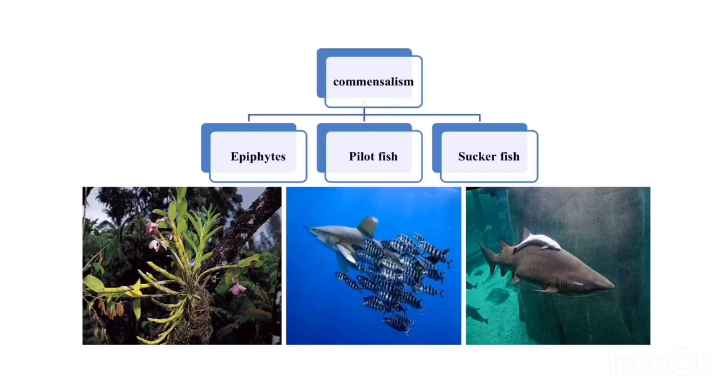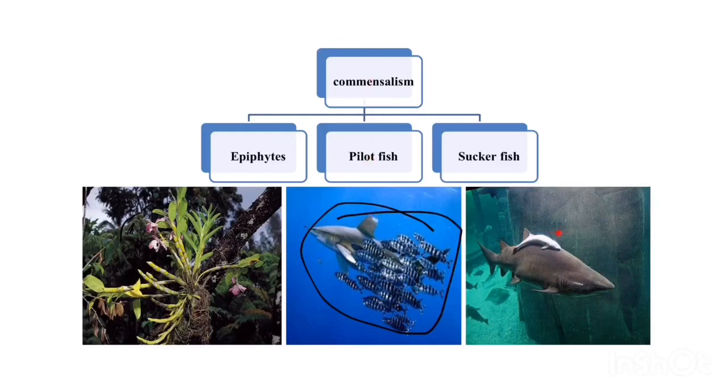And next one is the pilot fish and the shark. Here pilot fish, the small fishes, always accompany the shark. They always roam in and around where the shark moves. Why? As the shark eats its food, small particles of the food fall down so that the pilot fish can take them. Here, as a result of the interaction, only the small pilot fishes are benefited but the shark is not benefited, hence it is known as commensalism.